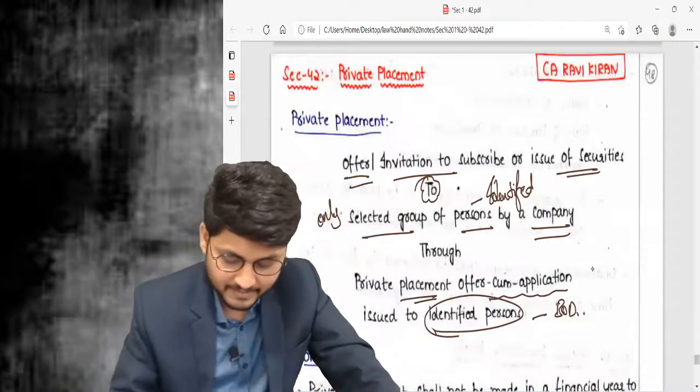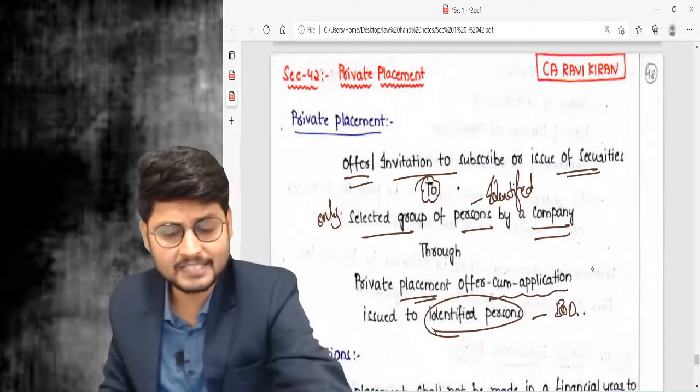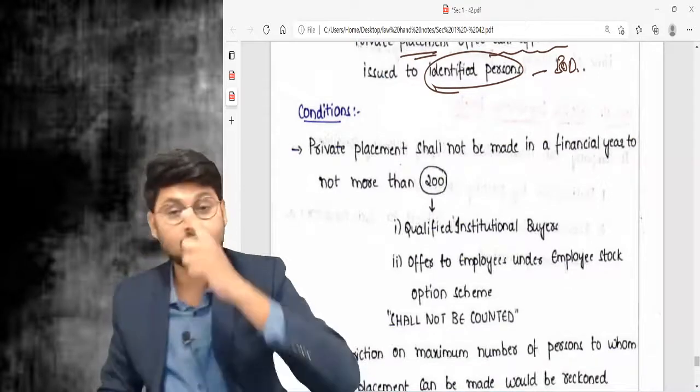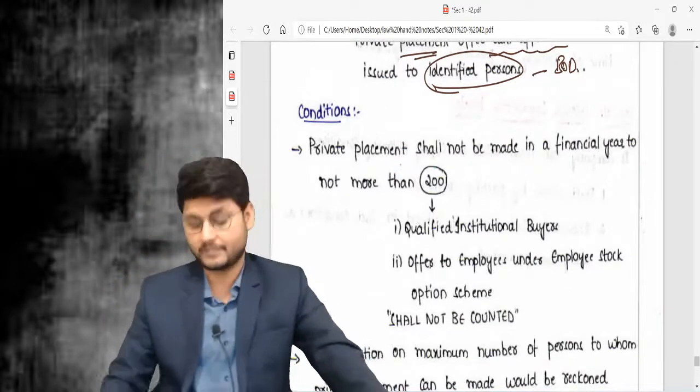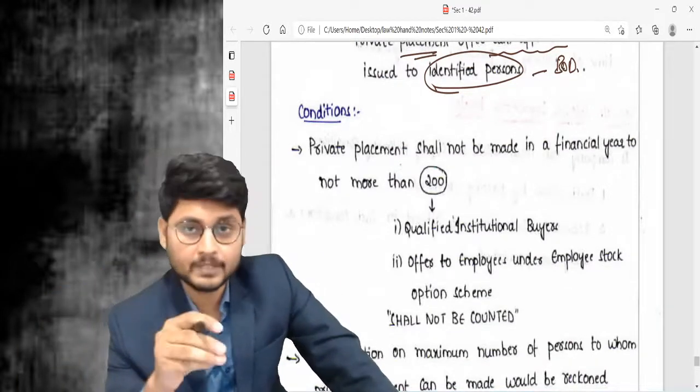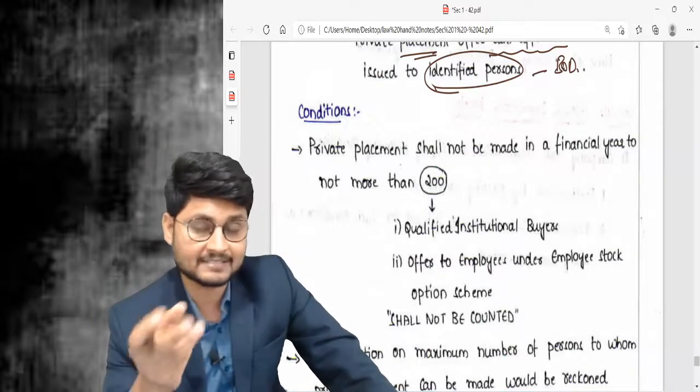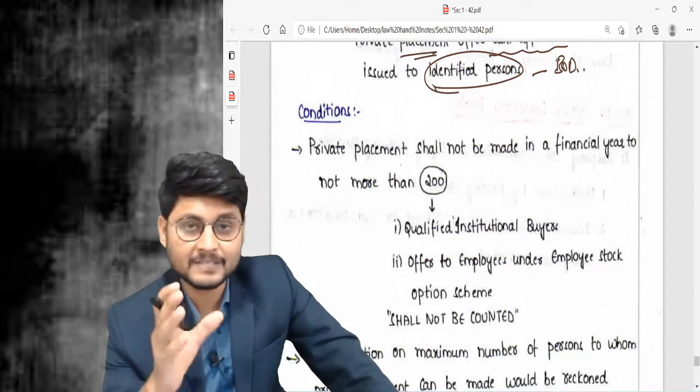Okay, now let us jump into the material. What are the conditions for issuance of this particular private placement? Identified persons: who are the identified persons? Those are the people who are identified by the board of directors, to be called a private placement offer.